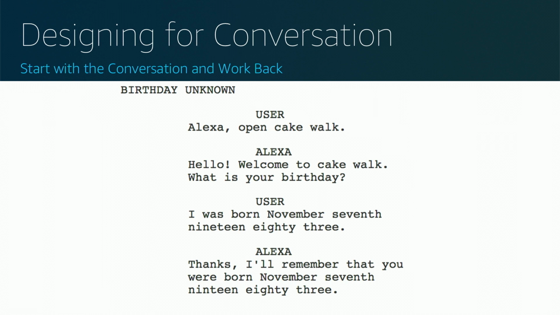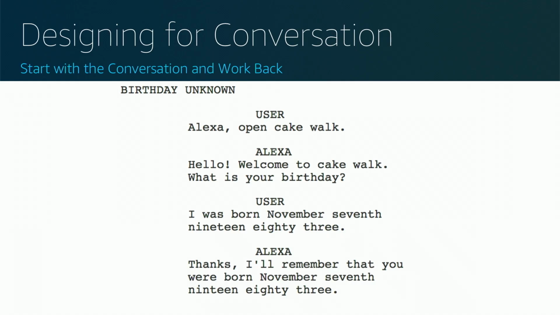Here's our conversation that we have with Cakewalk. We have a situation here where the birthday is unknown. This is the first time we're interacting with the skill. The user says, Alexa, open Cakewalk. Alexa responds, hello, welcome to Cakewalk. What's your birthday? The user says, I was born November 7th, 1983. And Alexa responds, thanks. I'll remember that you were born November 7th, 1983. So that's our first interaction.